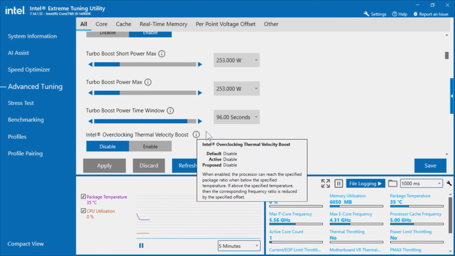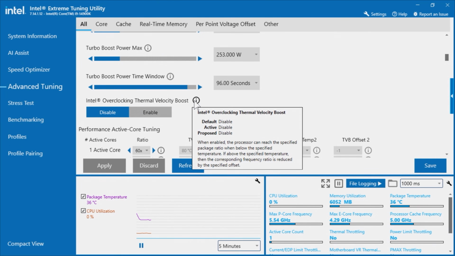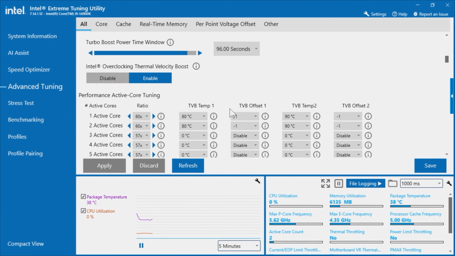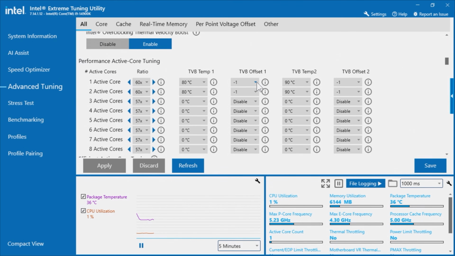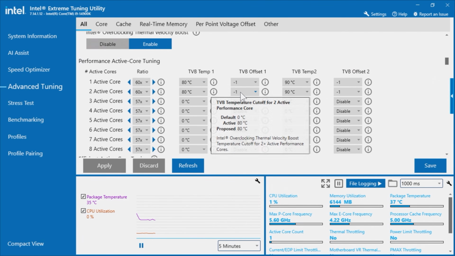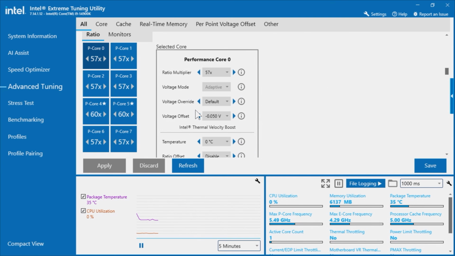And the only setting that we would normally change in here would potentially be the Intel overclocking firmware velocity boost. Now, the way that this works is under the correct conditions, the velocity boost will allow the cores to boost up to the 6 GHz on the performance cores. So you can see here we've got the 60 multiplied cores on 1 and 2, and if we scroll down further, as we will in a moment, you'll see that the performance cores are highlighted by an asterisk, and that will be different potentially for your processor. That's dictated by silicon quality and a number of other factors.